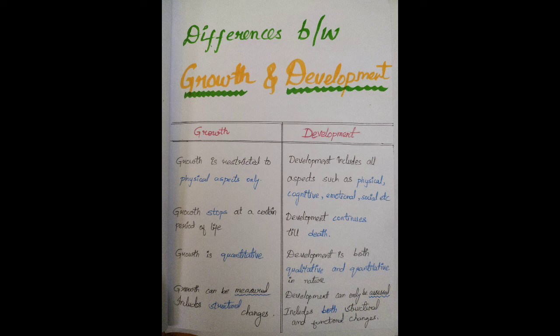But development includes your physical, cognitive, emotional and social development. Growth stops at a certain period of time. Around the age of 18 or 20, our increase in height will stop. So we can conclude growth stops at a certain period of life, whereas development continues till death.